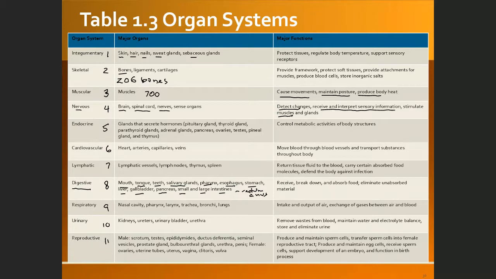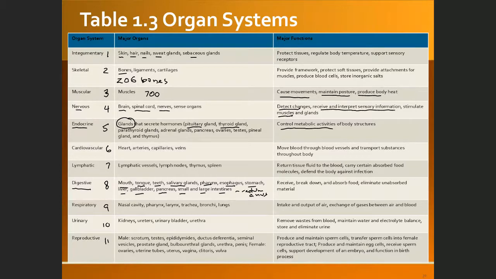The next one, number 5, is the endocrine system. It consists of organs called glands, endocrine glands. There are more than 100 endocrine glands in our body. For example, the pituitary gland, thyroid gland, pineal gland, and so on. All of these glands have a function to control metabolic activities.